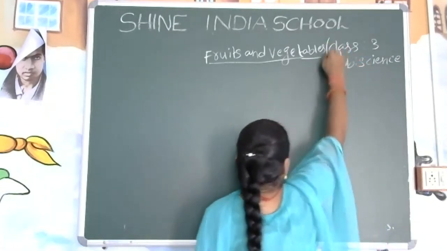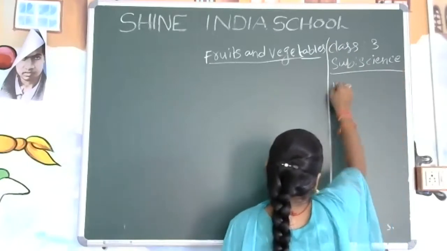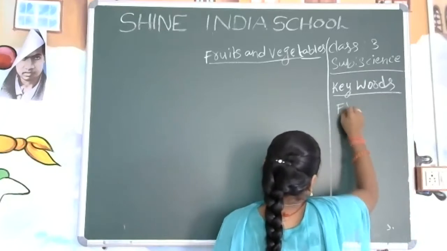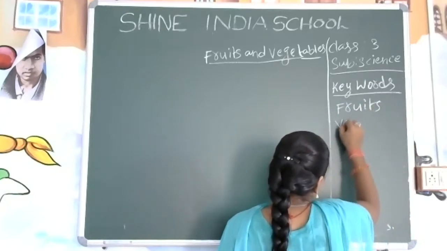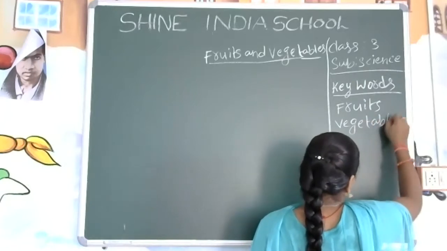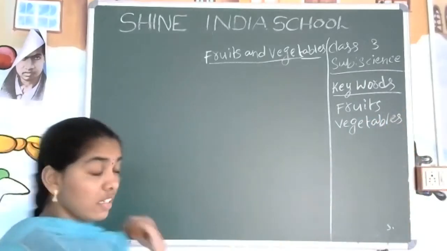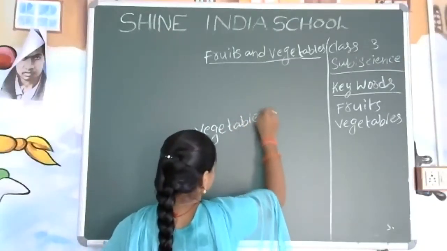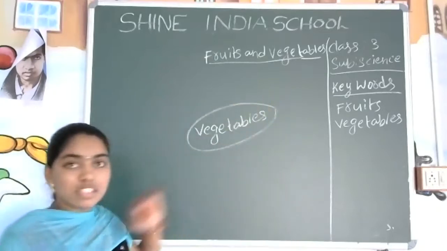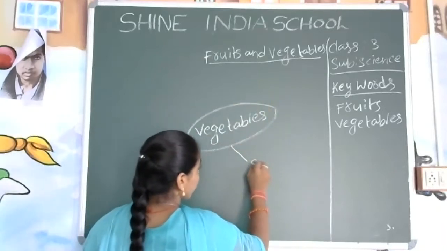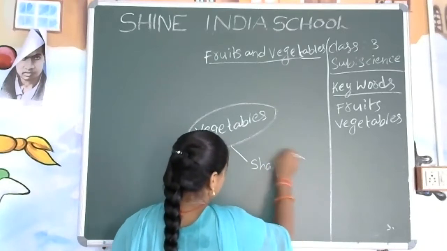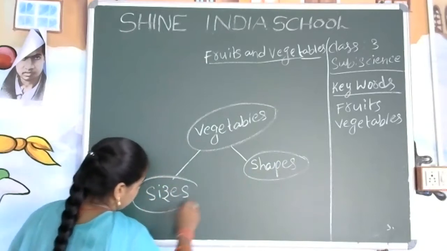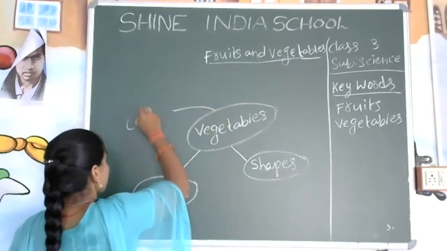Fruits and vegetables. Keywords. Fruits. Vegetables. Okay, now we will enter into the vegetables. See here, vegetables are in different shapes, different sizes, and different colors also.